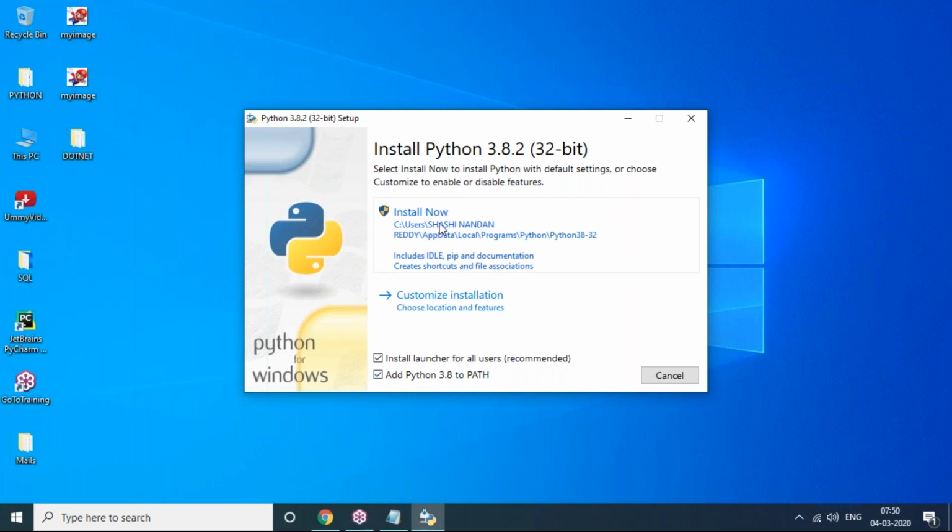That's all, the installation will be over. Hardly it will take 1 minute to install. After you click Install Now, it will ask you to click next two times, then it will be installed. I'm not going to proceed because I already have Python software on my machine, so no worries. It's a very simple installation process, and within 45 seconds you will get Python software.